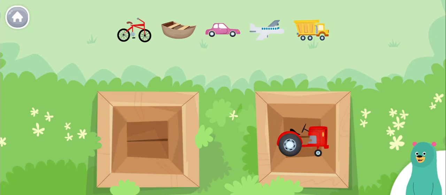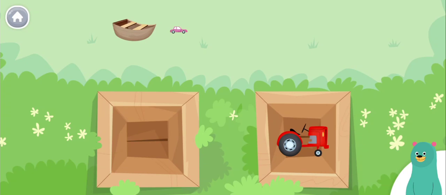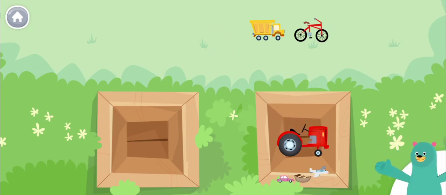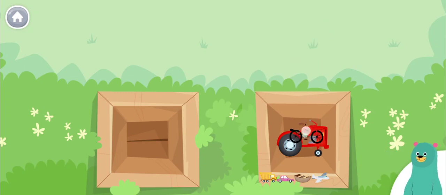These are vehicles that are used to transport people and things. Drag all the vehicles to the tractor. Car, plane, dump truck, bike. You did it! You dragged the vehicles.